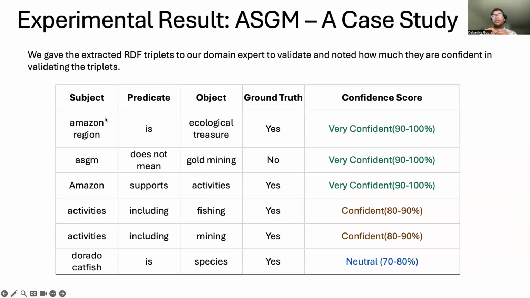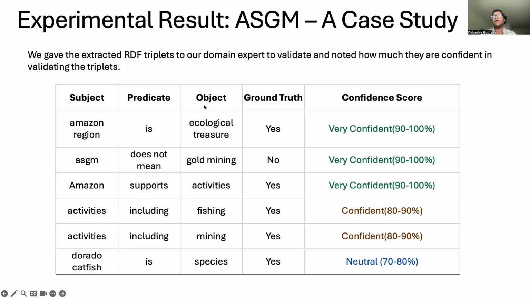Now, to validate the ASGM KG, we randomly sampled 579 triples and asked our domain experts to assess their factual correctness and give their confidence in their validation. These tables help us evaluate our model in both quantitative and qualitative analysis for justifying robustness.